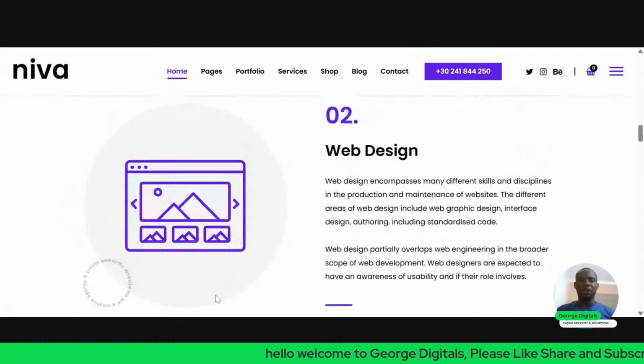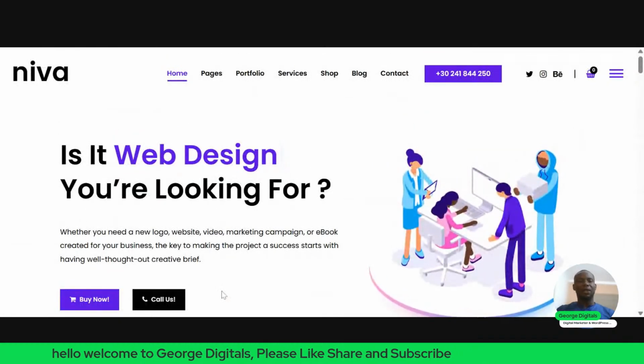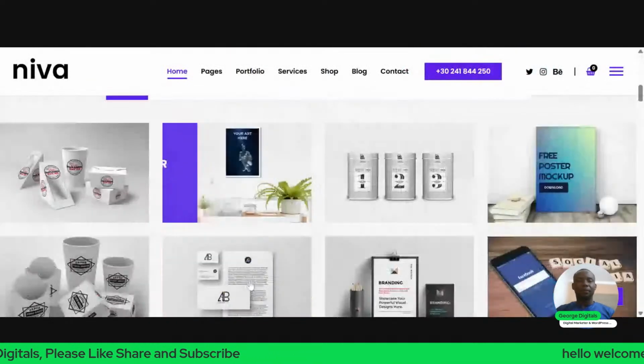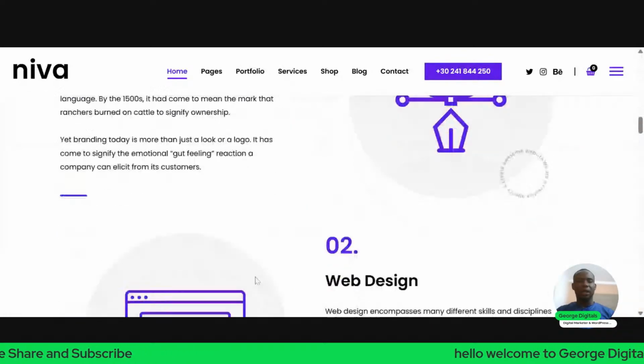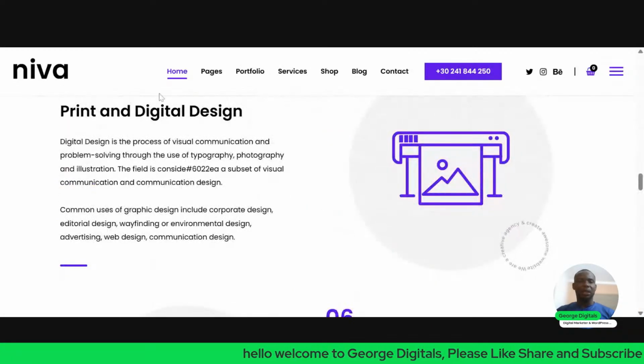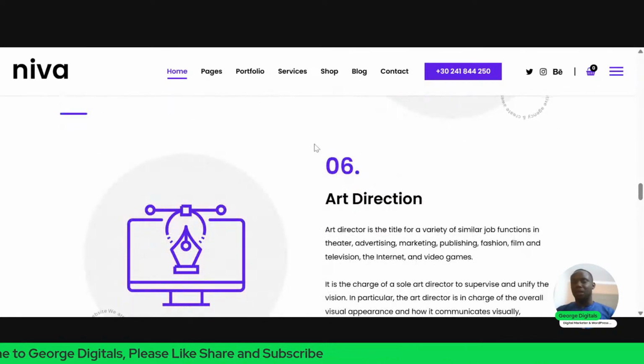So this is what we'll be building today, this kind of website. So we'll look at everything you're seeing here. We'll build something like this today. All this we are going to be building today. So just this is a sample of what we'll be building. It has home, the pages, and the rest. So we'll look at how to build it from the beginning to the end, right?